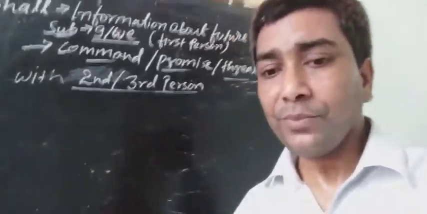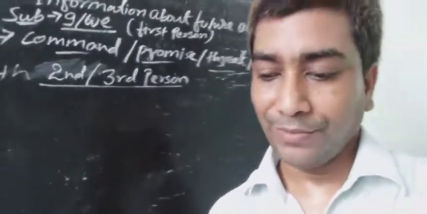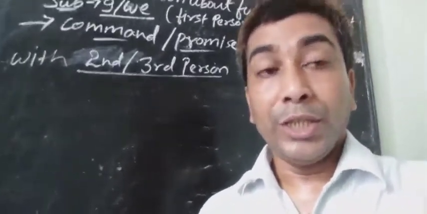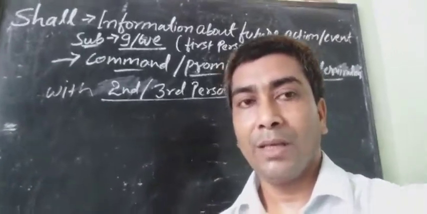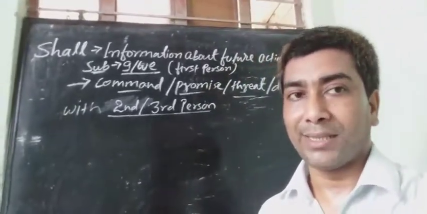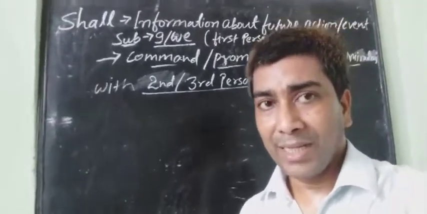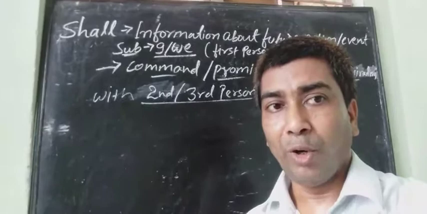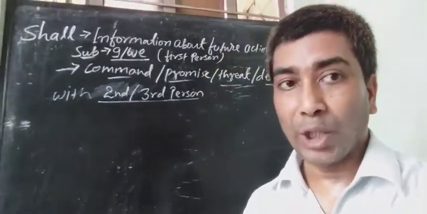Example: you shall do it. This is a command. So here we won't use will, we use shall. You shall do it.